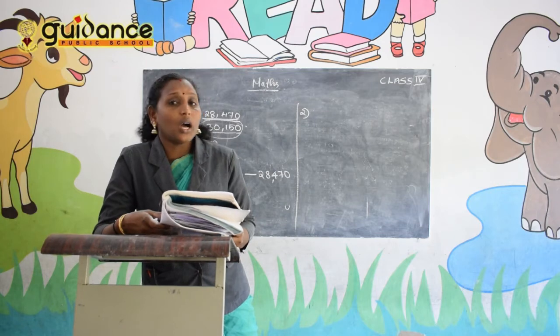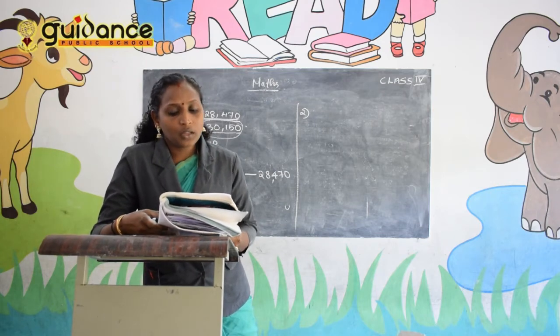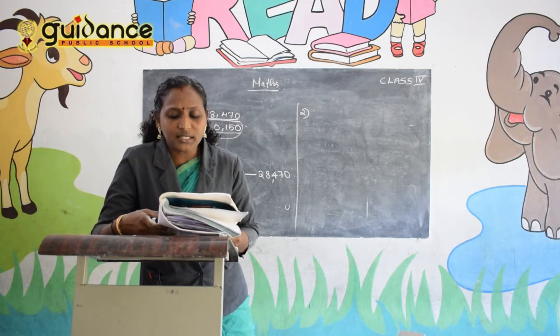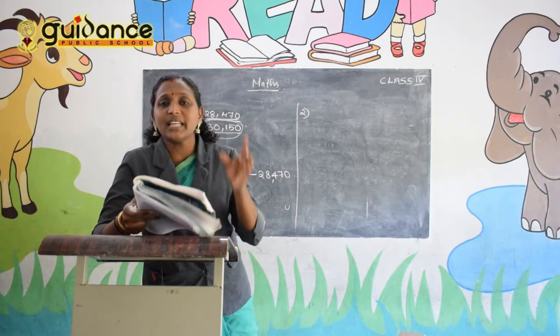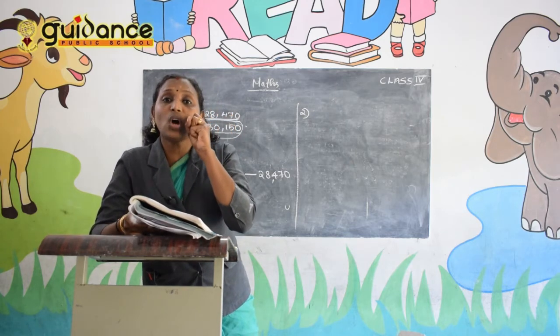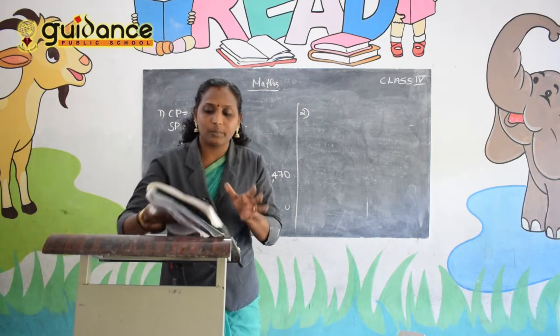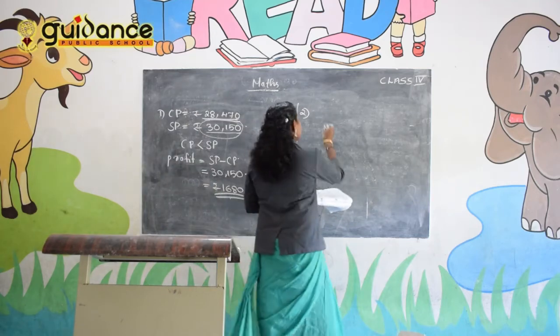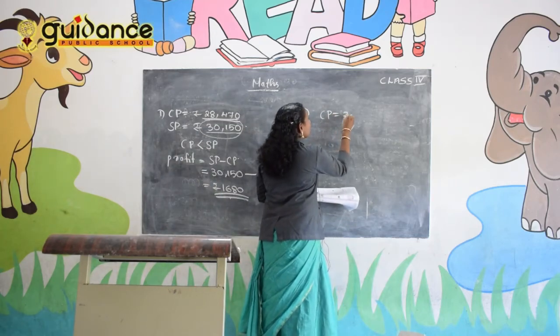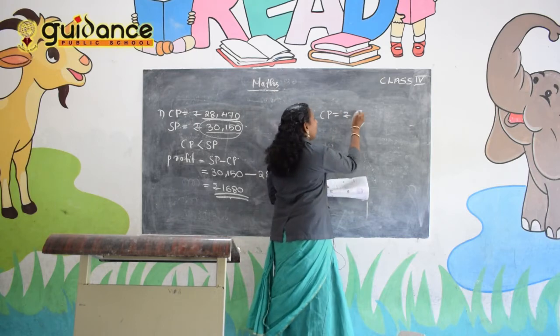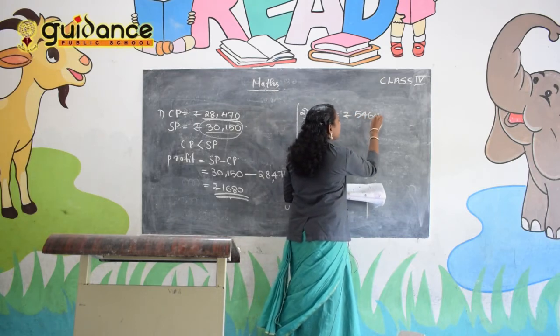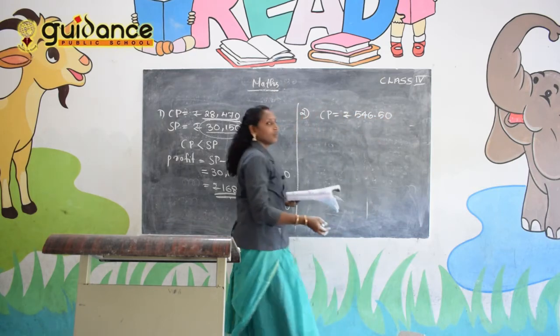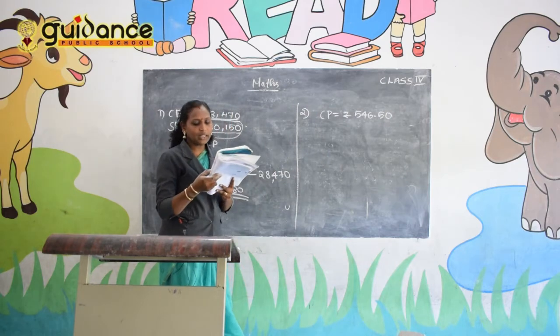Bought means വാങ്ങുക. എത്ര രൂപയ്ക്കാണ് മേടിച്ചത്? 546 rupees 50 paise. That amount is the cost price, CP. So CP is equal to rupees 546 rupees 50 paise. Okay, clear?